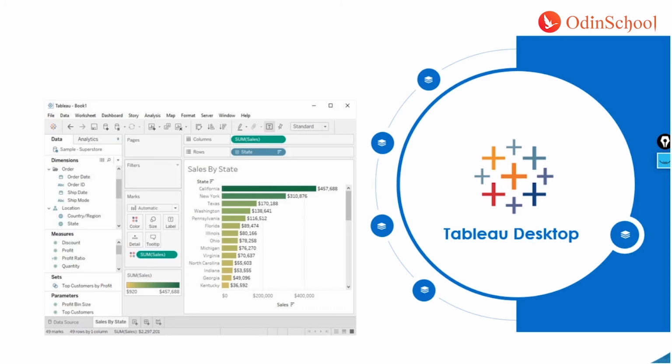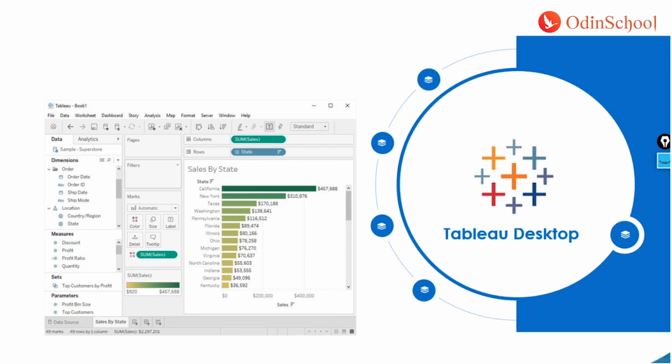You can also connect to online platforms from where you can web scrape the data, right? So that's the beauty of Tableau Desktop. Once you connect to the databases, you can either have a live connection where the data keeps flowing into your desktop, or you can create an extract of it, replicating the data into Tableau's engine, and then switch off the connection and work in offline mode as well.